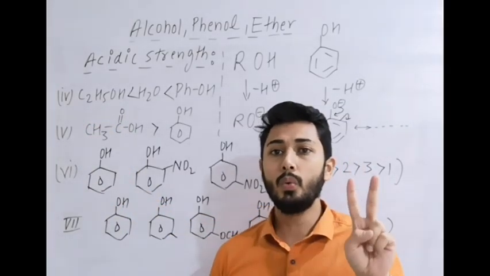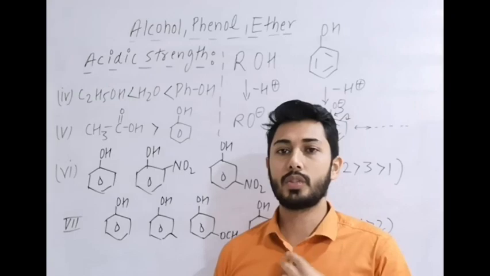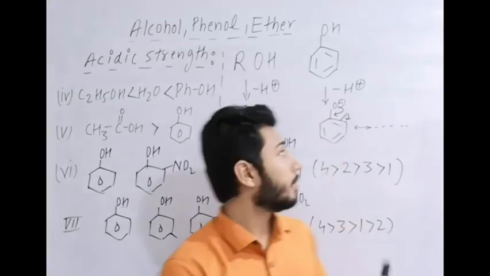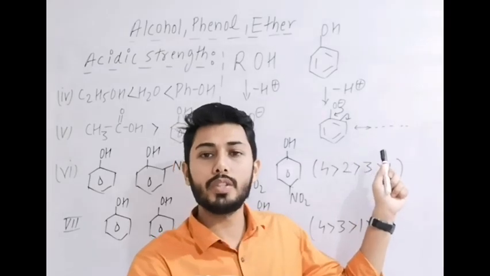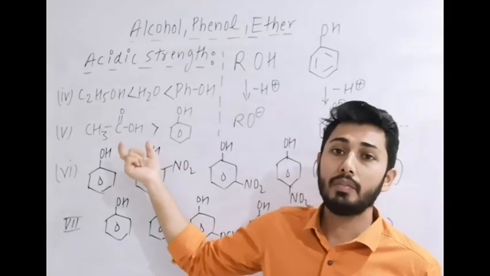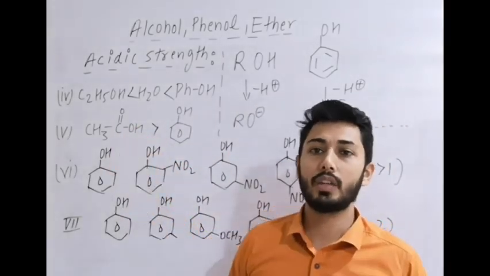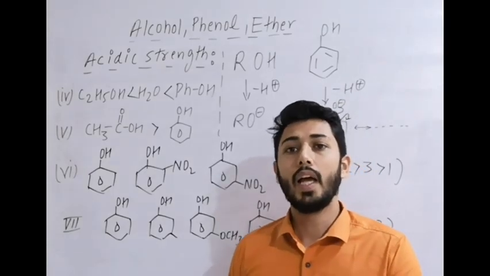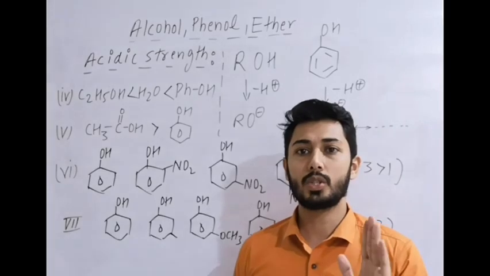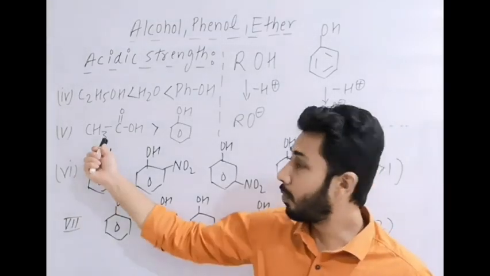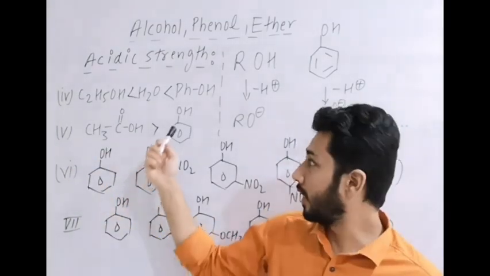It means there are two equivalent resonating structures, whereas here there are more structures but non-equivalent. Always remember that wherever equivalent resonating structures are formed, it is more stable as compared to non-equivalent resonating structures. Hence carboxylic acids are stronger than phenol.